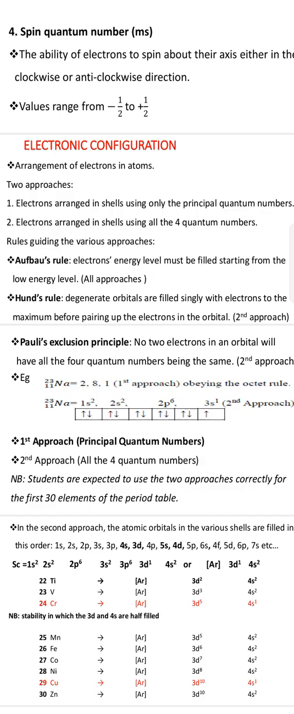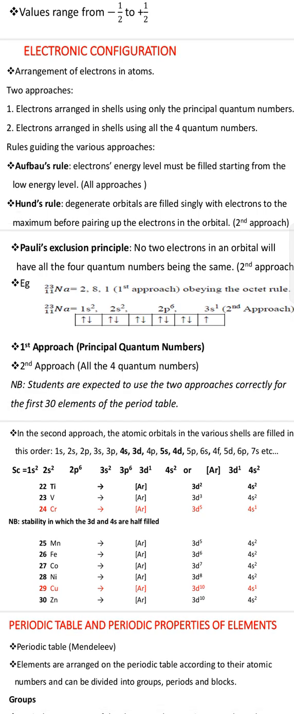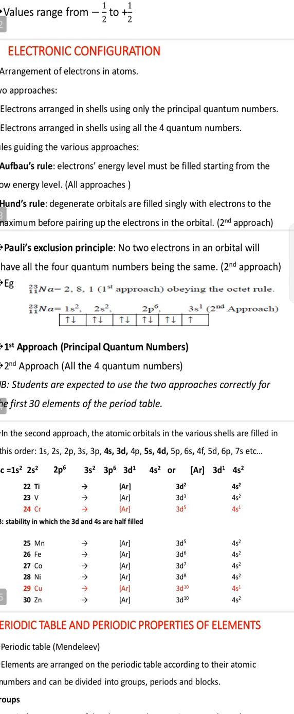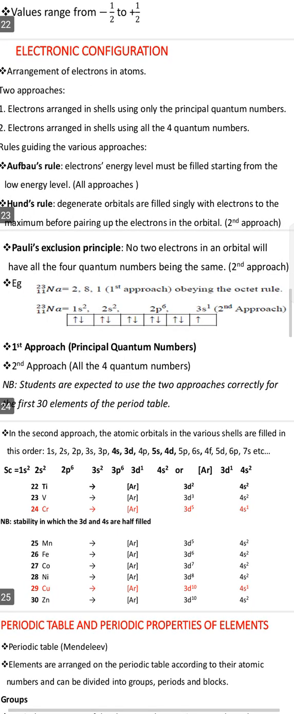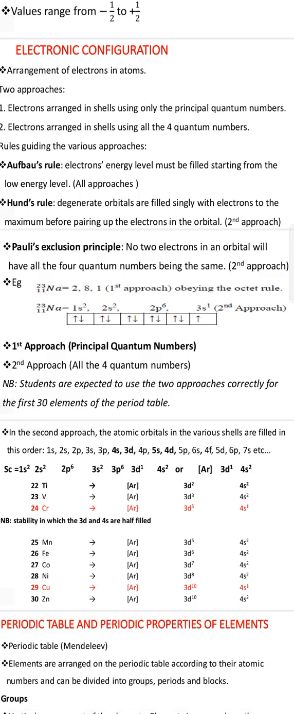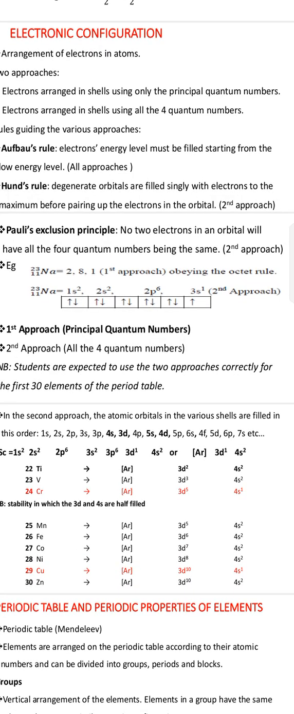We have some rules guiding these various configurations. We have Aufbau's rule, Hund's rule, and Pauli's exclusion principle. Aufbau's rule talks about how we fill electrons starting from the low energy level. So in filling electrons in orbitals, you start from the one with the low energy levels. Hund's rule says that degenerate orbitals are filled singly with electrons to maximum before pairing them up.